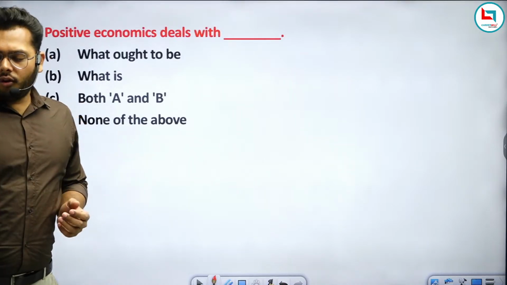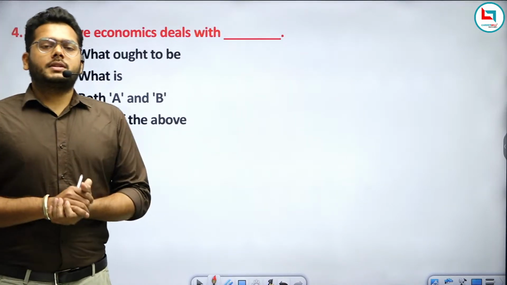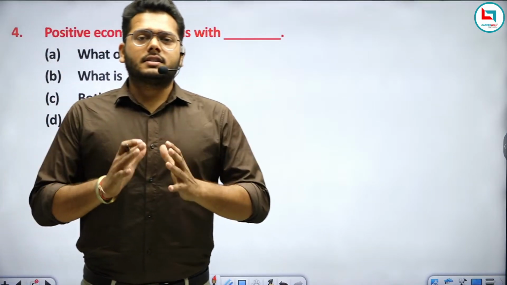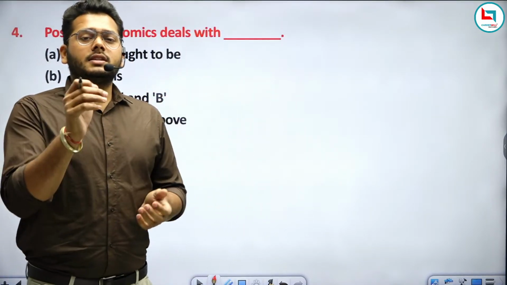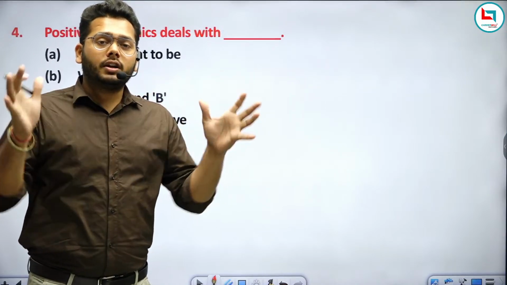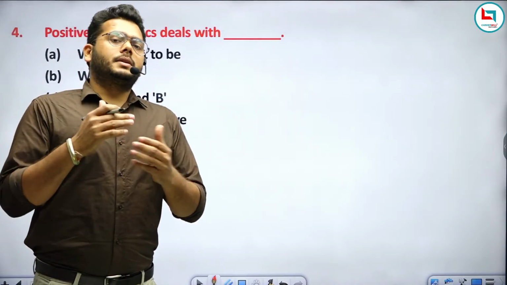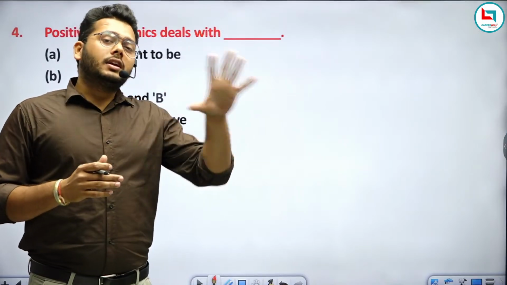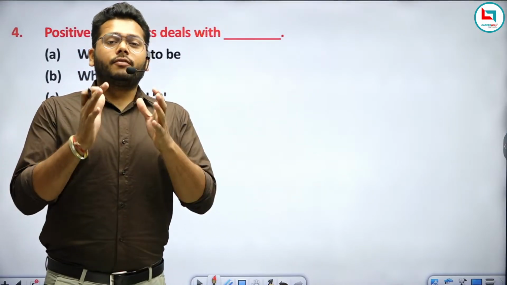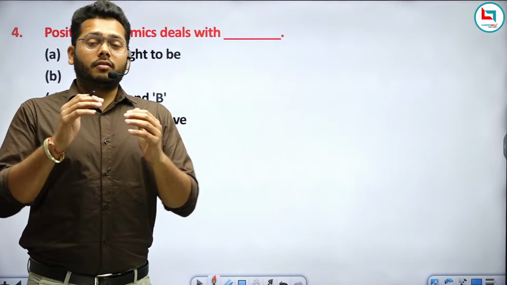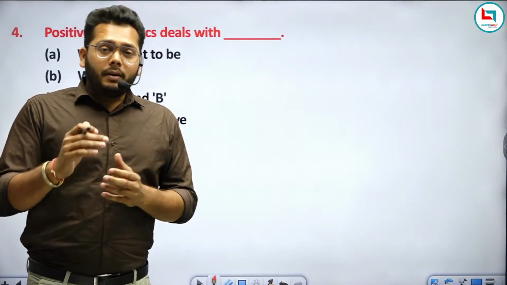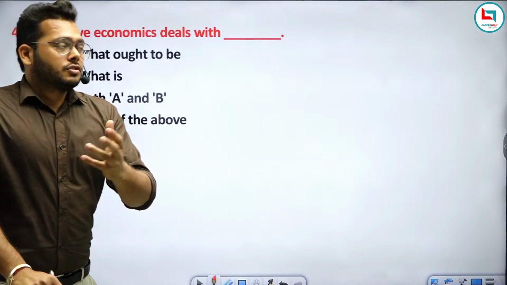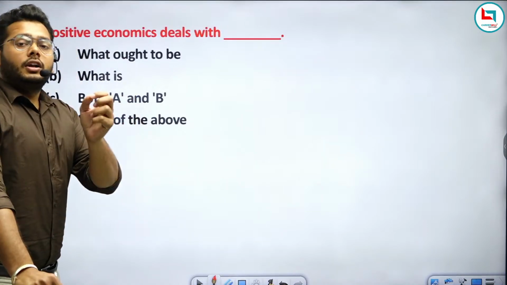So we have already discussed positive economics and normative economics. Just answer this question. As we have discussed in previous classes, positive economics deals with the facts right now in your country. So if a person is eating tobacco or drinking alcohol, this is totally related to positive economics. But if the government is guiding or policing something, judging whether it is right or wrong, we can say it is related to normative economics.